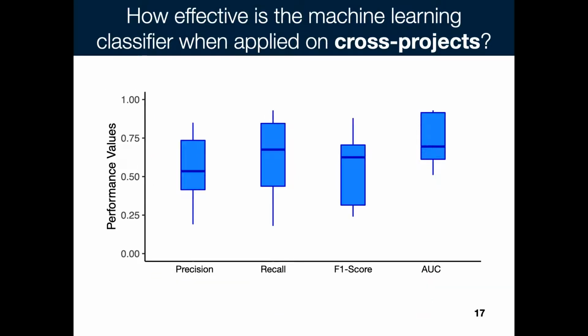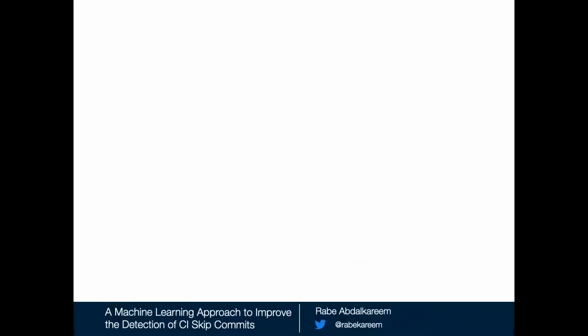These box plots show the distributions of the precision, recall, F1 score, and AUC. We found that when we built our general classifier, we achieve a median AUC of 0.7. Overall, our general model shows promising results.